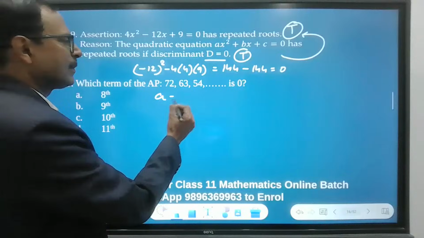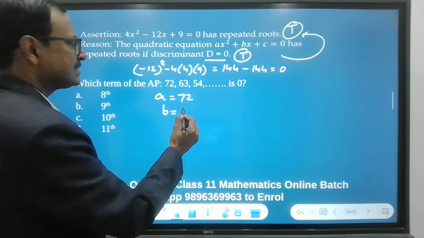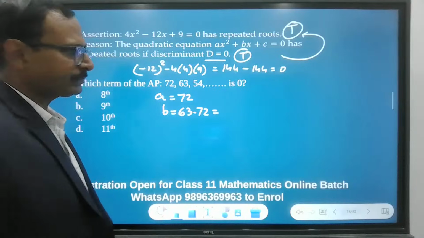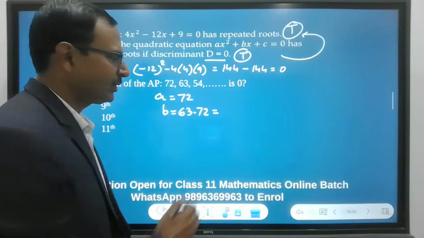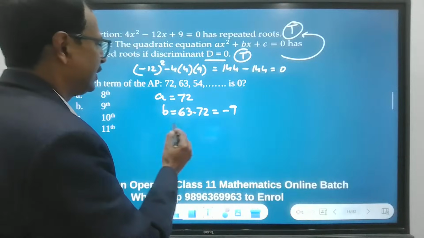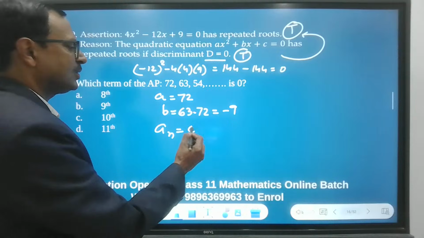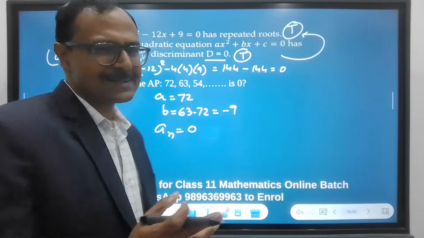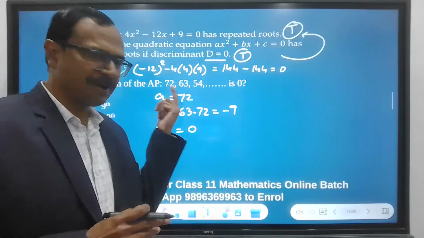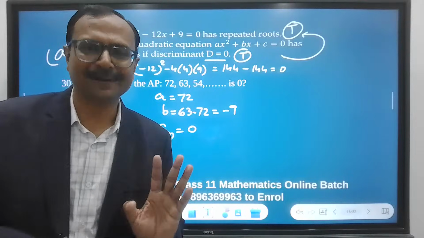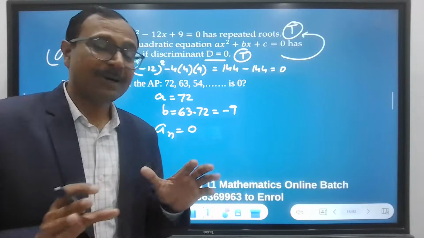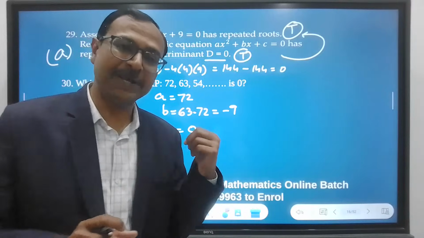A is 72, d is 63 minus 72. How much is that? You have minus 9. So which term an is 0? Let's quickly check it. Or else, this is the 9 times table. If you know that, you will still answer it correctly. I'm solving it the traditional way, but smartness can be used here also.